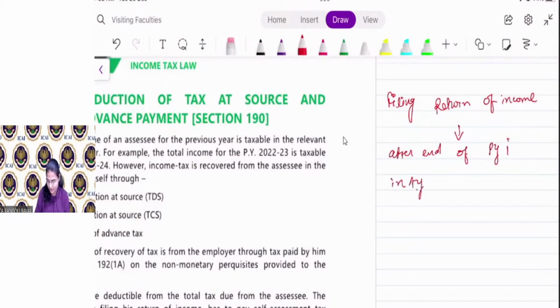Everyone agree with this? You will pay tax at the time of filing return of income.